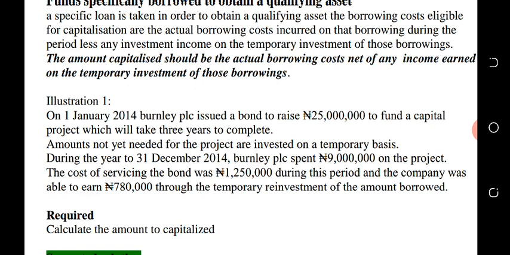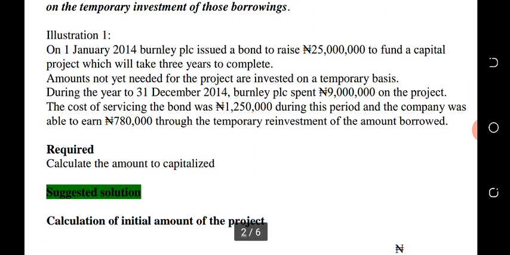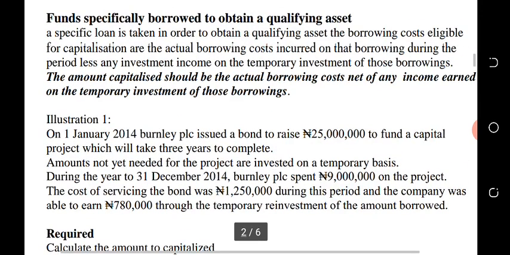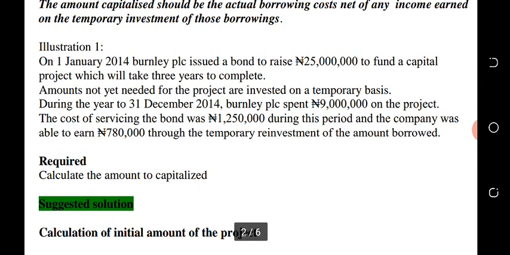So that income you obtain for the investment should be subtracted from your borrowing cost. That means what we're saying in essence, that amount to be capitalized now in essence to borrowing cost should be a net of interest cost less the investment income. So let's look at this illustration to explain better.